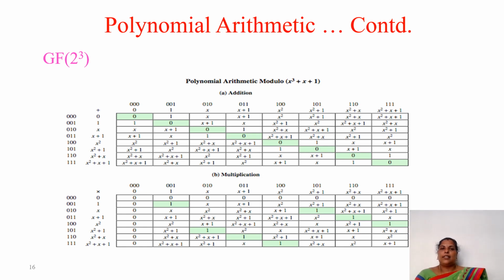So here this is the polynomial arithmetic in Galois field of 2 power 3. The addition, how we discussed there, the same thing is used here. What is 2 power 3? It is 8. So we have to give the numbers 0 to 7. Here we have 3 bits, so 0, 0, 0 up to 1, 1, 1 we are giving. And parallelly we are performing the operation. Whatever we discussed earlier, the same way we are performing the addition operation as well as the multiplication operation. If time permits, try to work out and check whether you are getting the correct answers.